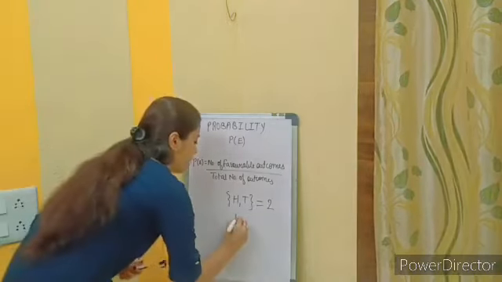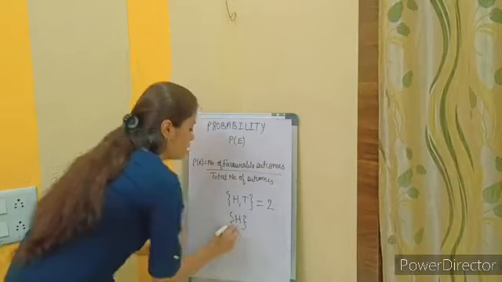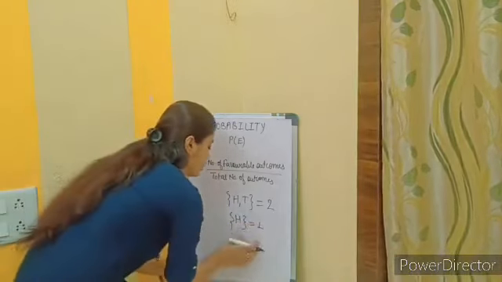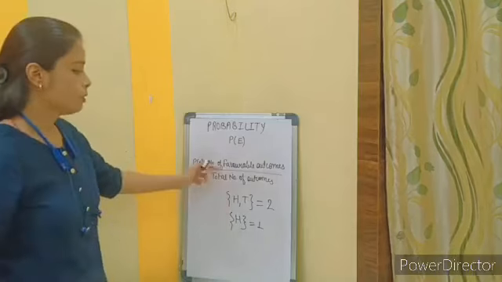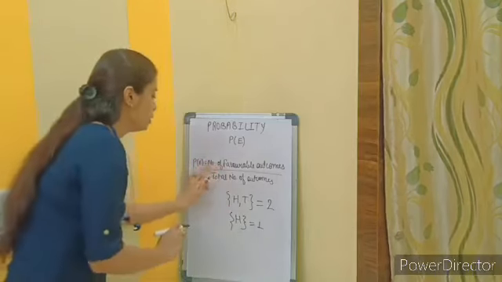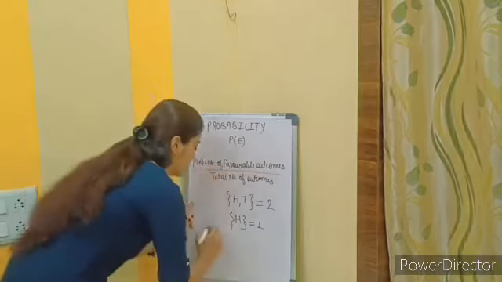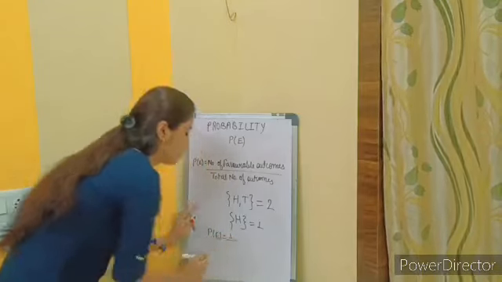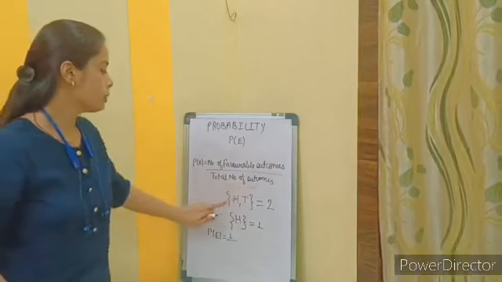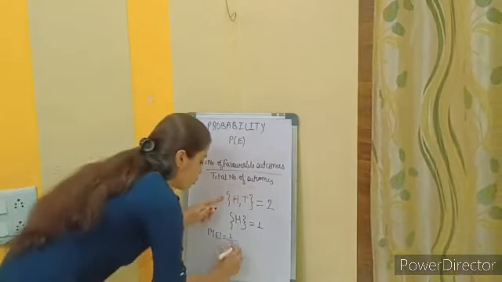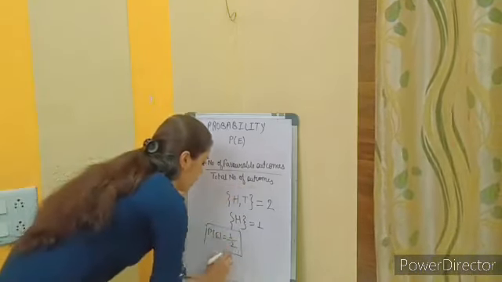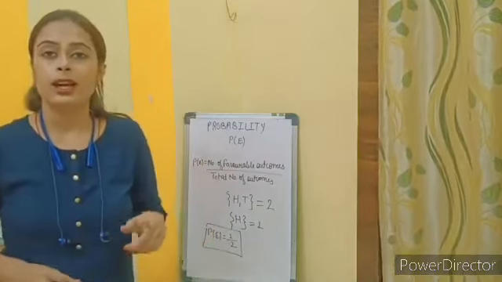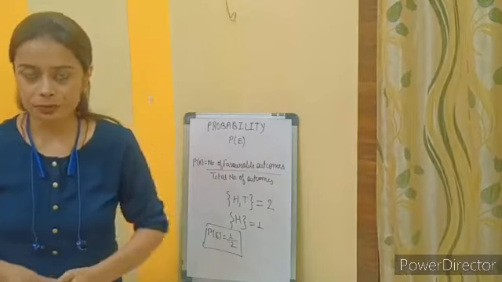So my favorable outcome is head, which is 1 in number. Now putting these values in this formula, the number of favorable outcomes here is 1 and the total number of outcomes in this case is 2. So this 1 by 2 is the probability of getting a head while tossing a coin.